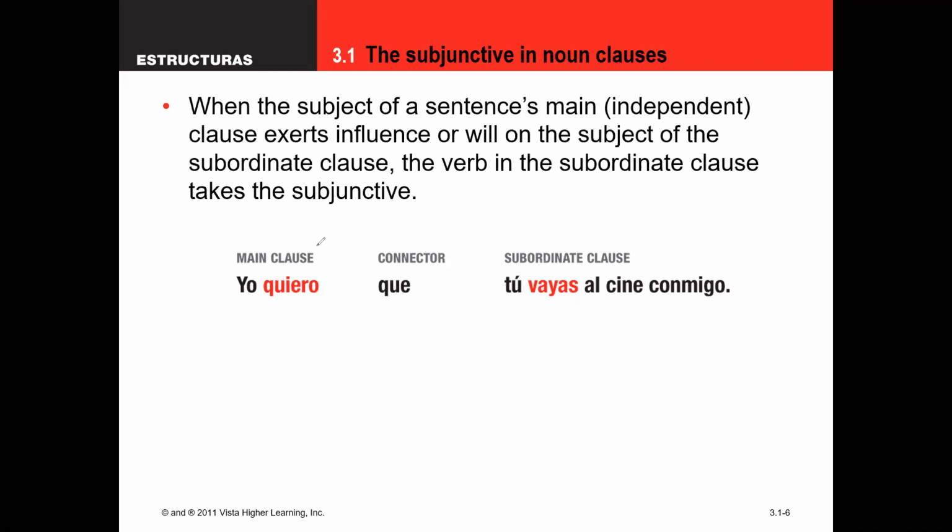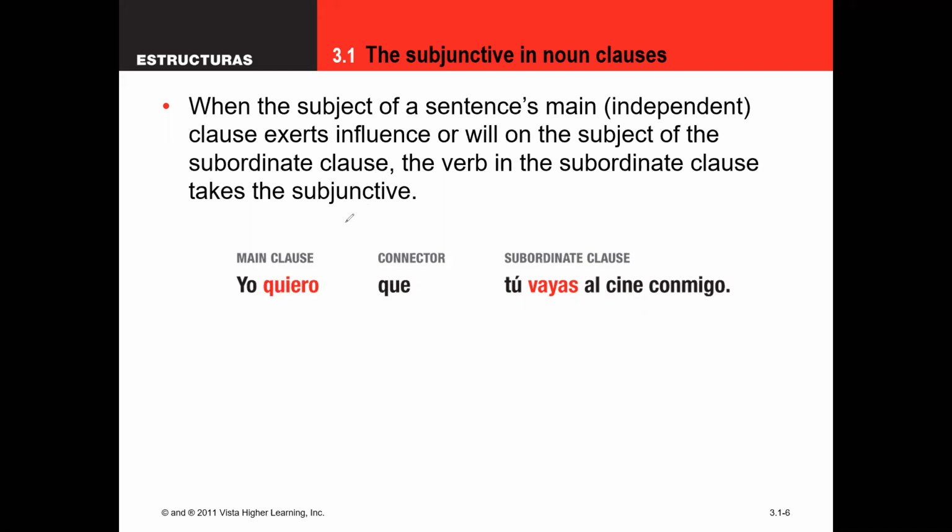So in this video, I wanted to review the uses of the subjunctive. Now, I'm not going to go over the conjugations of them. If you want to do that, you can go to 2 weeks ago when I went over those. I'm just going to talk about the uses, and I'm going to kind of breeze through these, just give you a little refresher, and that's all you need. If you need a little bit more details, then go to last week's videos, and you can hear a little bit more about each of these.